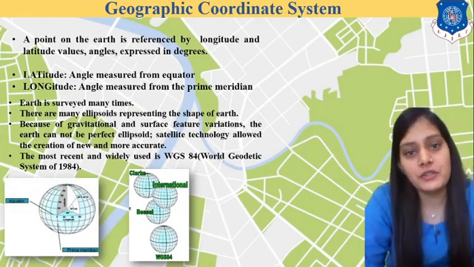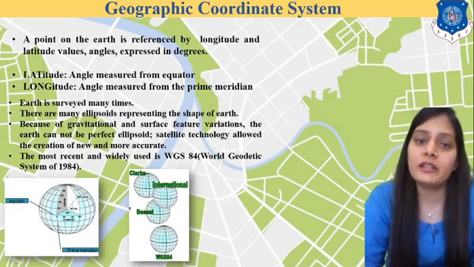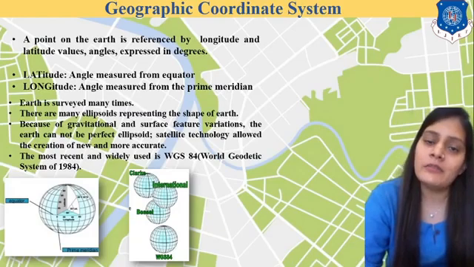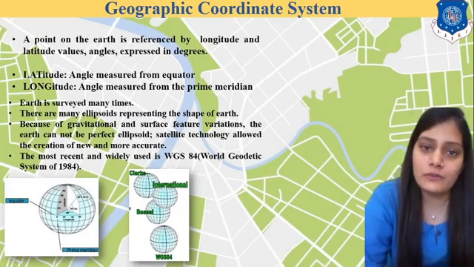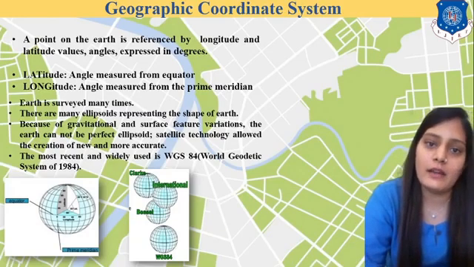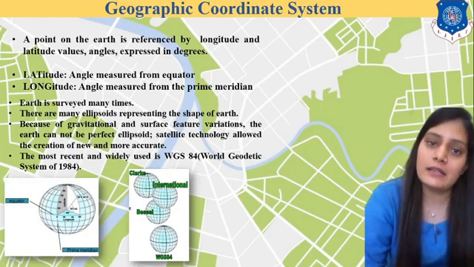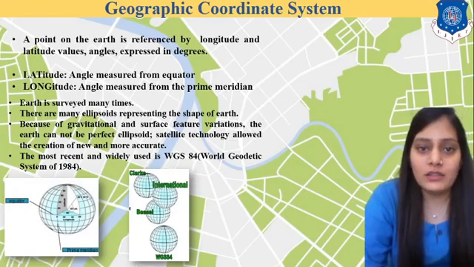You just have to remember this. There is no need to go into further detail because this is just an example. We are using the World Geodetic System, that is WGS, 1984.